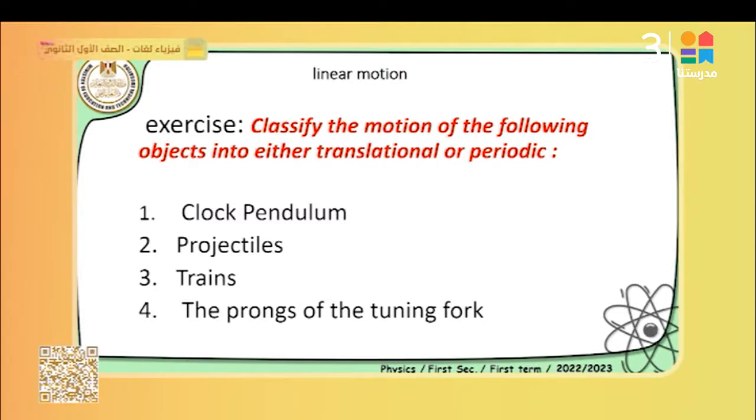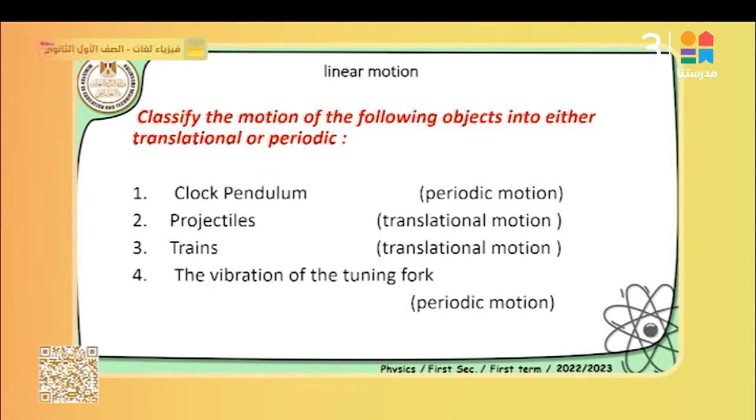This is just a little exercise to try to classify the type of motion: the clock pendulum, the projectile, the train, and the vibration of the tuning fork. Clock pendulum, what do you think about the type of motion of this pendulum? And the projectile, هي أي حاجة بنحذفها اللي هي المقذوفات، بنحذف كورة، بنحذف قلم، whatever.